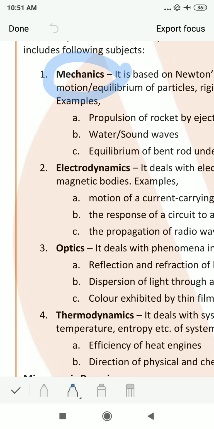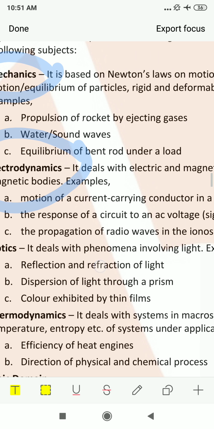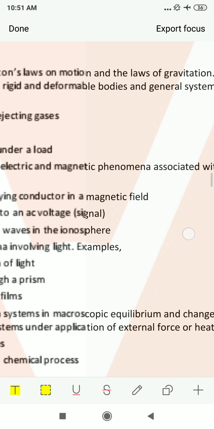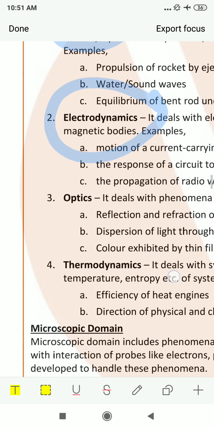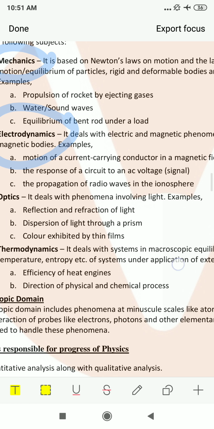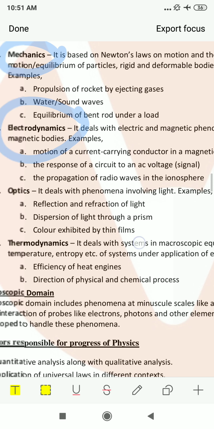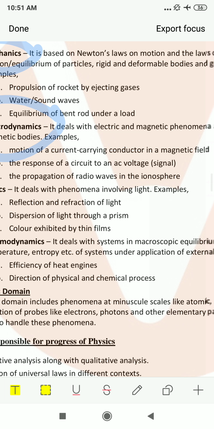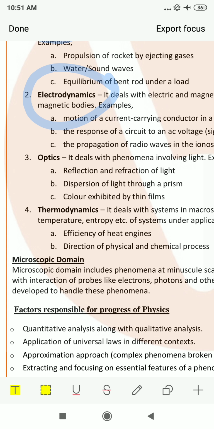The next comes electrodynamics. Electrodynamics is also a branch of physics. It deals with the electric and magnetic phenomena associated with charged and magnetic bodies. For example, the motion of a current carrying conductor in a magnetic field, the response of a circuit to an AC voltage, the propagation of radio waves in the ionosphere. These all are considered under electrodynamics.